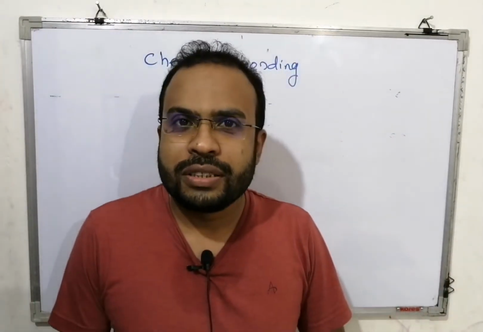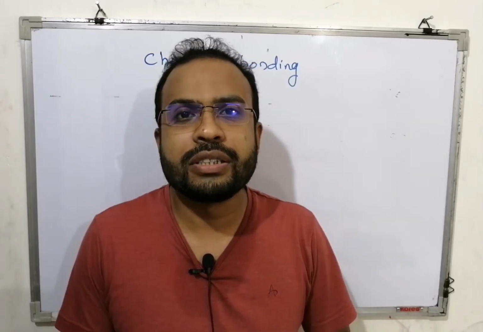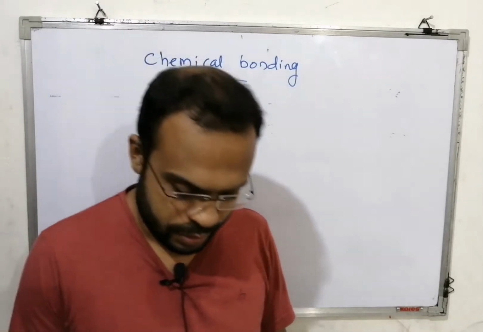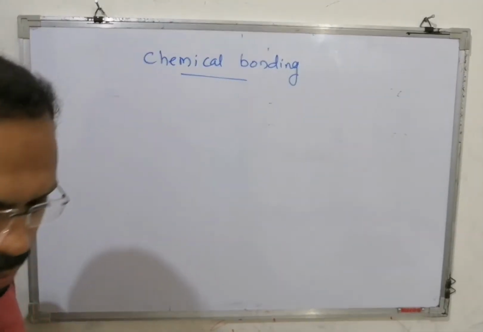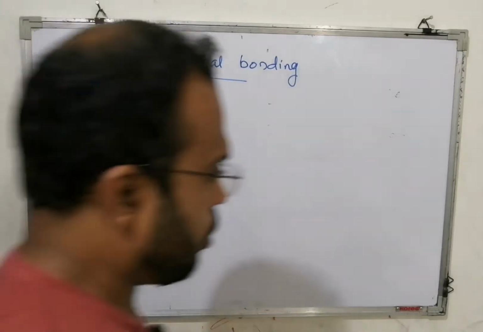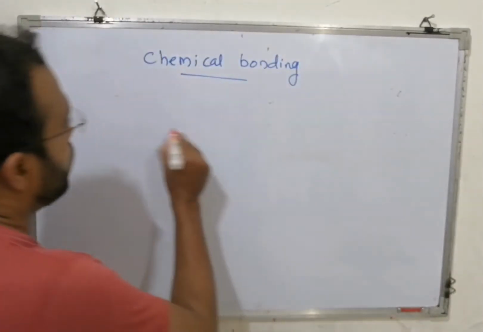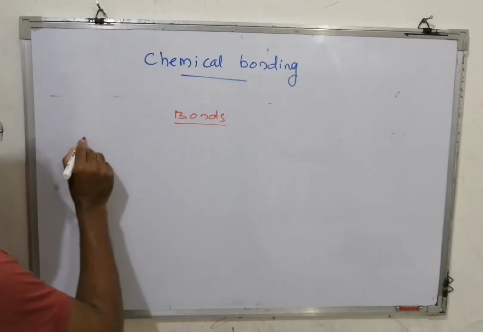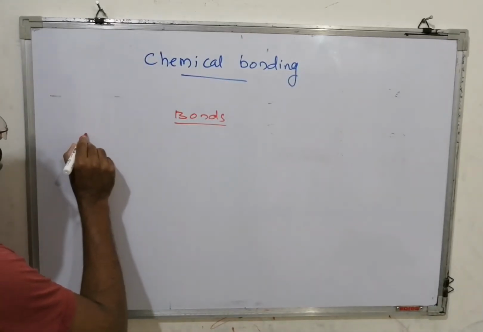My dear students, let us continue the discussion of chemical bonding. Okay, what is chemical bonding? What are bonds? That's our topic. What are bonds? Bonds are bonds.